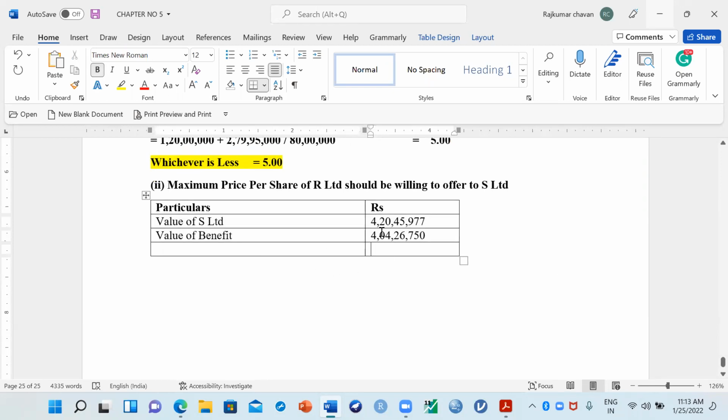So calculate both the values total and tell me how much it is coming. 4 crore 20 lakhs plus 4 crore 4 lakhs 26,000. What is the total value here? Just give me the answer in the chat box. 4 plus 4, it is almost 8 crores rupees.